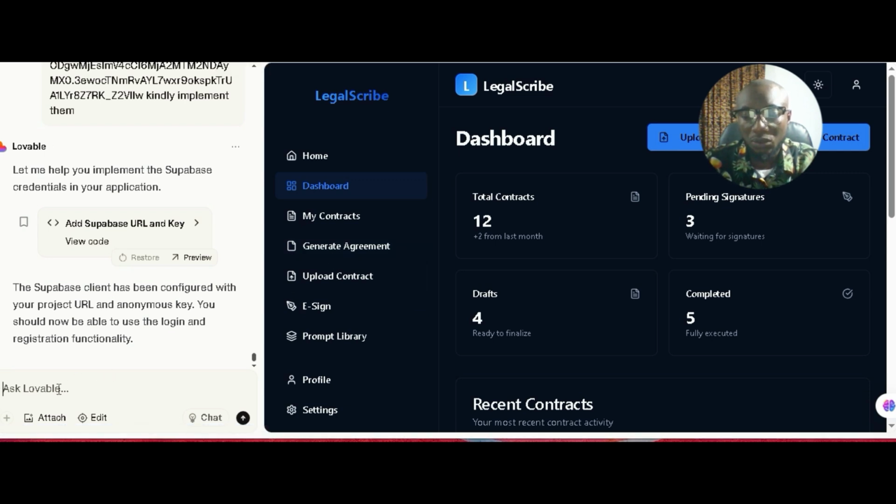So what we are going to do is add another sidebar page named legal docs. So we need to add legal docs here. So let's go ahead.